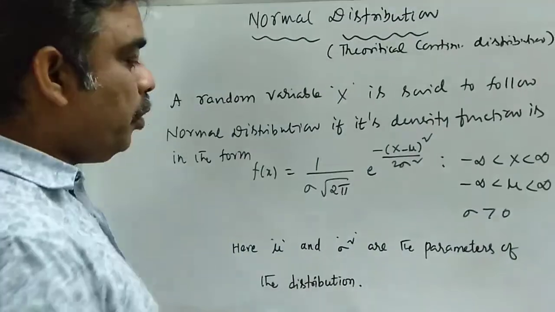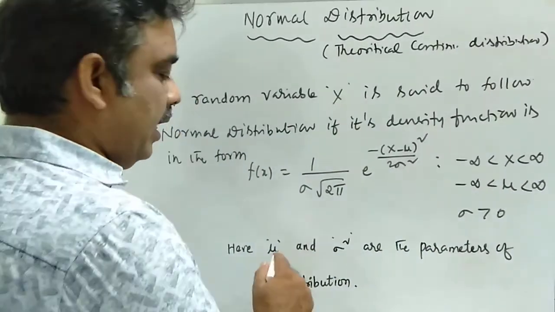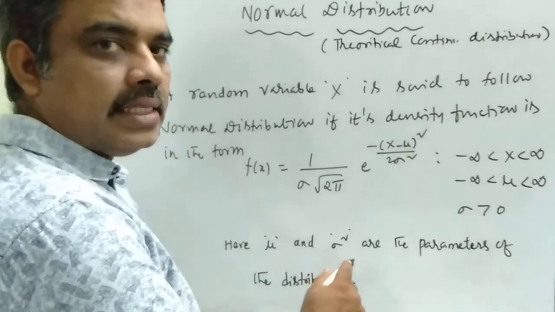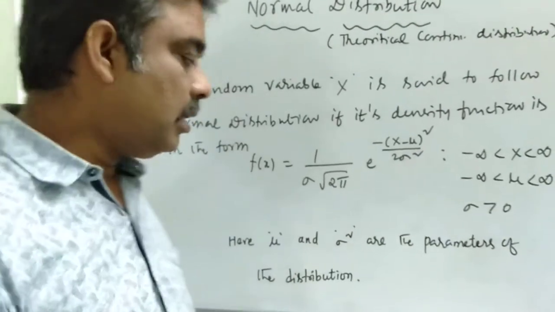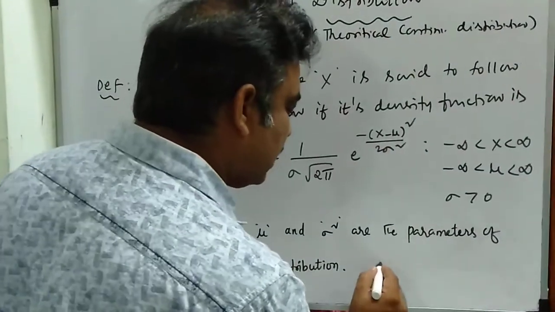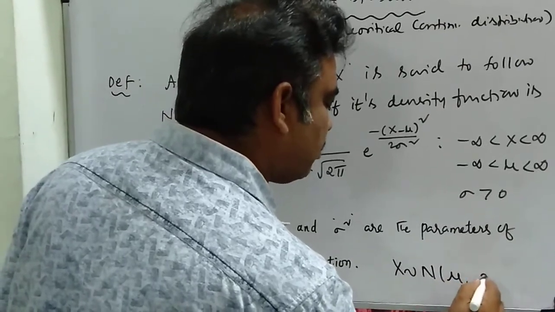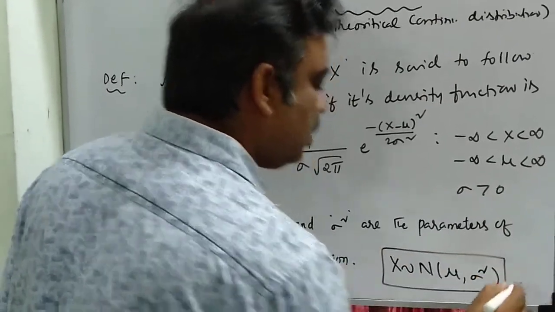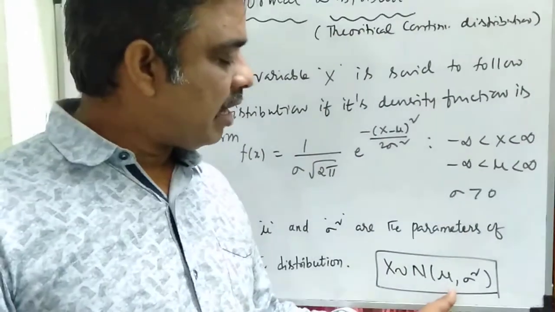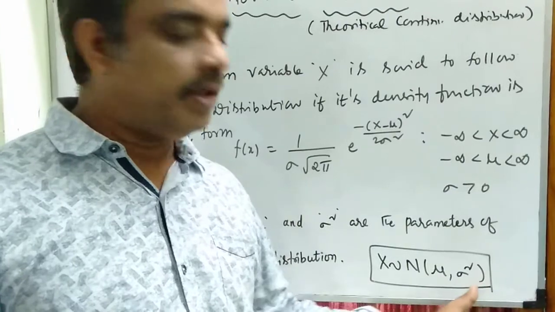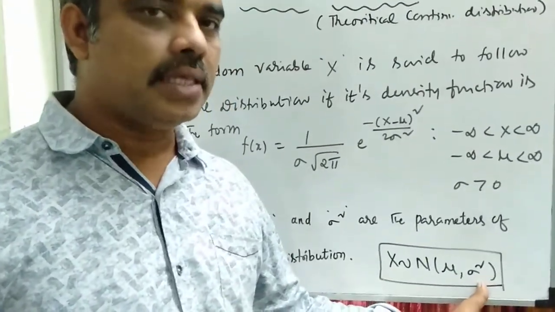Here, mu and sigma square are the parameters of the distribution. Mu is the mean and sigma square is the variance. We use the notation X ~ N(mu, sigma^2) to denote that the random variable X follows the normal distribution with the parameters mu and sigma square, where mu is the mean and sigma square is the variance of the distribution.